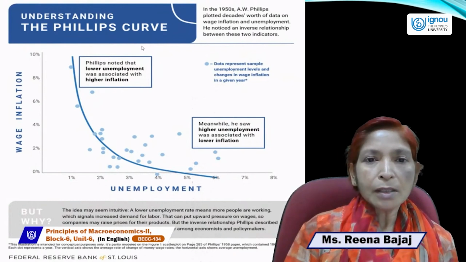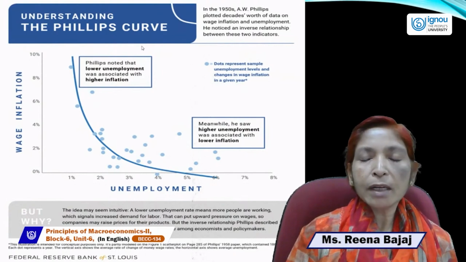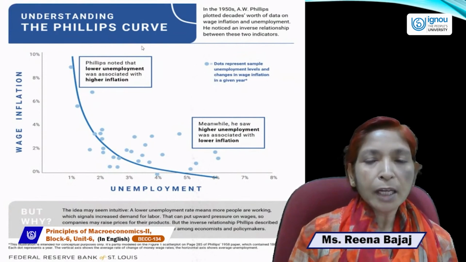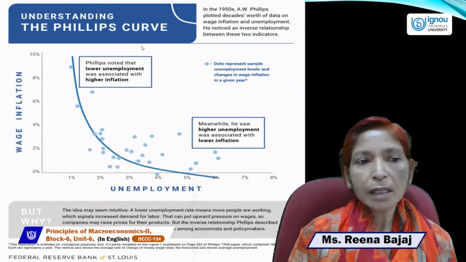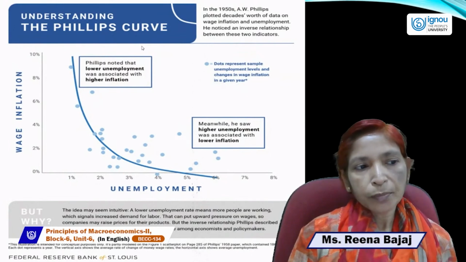Here we notice that this curve is a downward sloping curve. This Phillips curve is a downward sloping curve which shows the inverse relationship between wage inflation and unemployment.